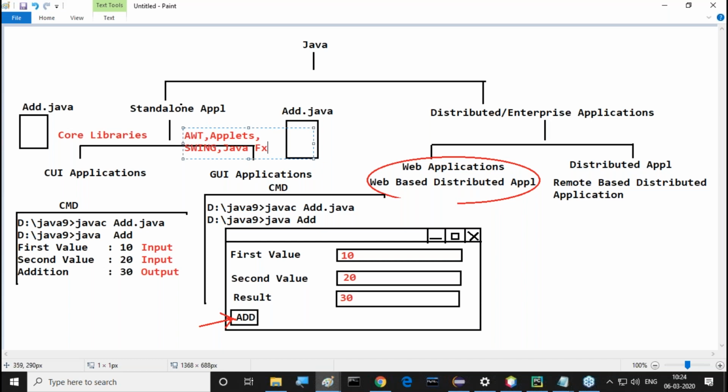Tell me, sir, to prepare a CUI application, which libraries do we require? No, core libraries: java.lang, java.io, java.util. These basic libraries are sufficient. But to prepare GUI applications,